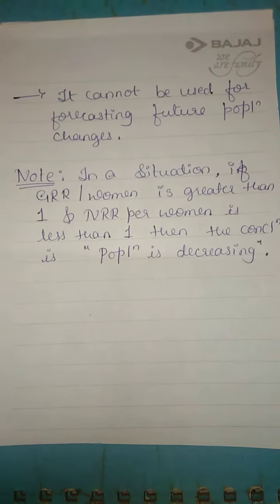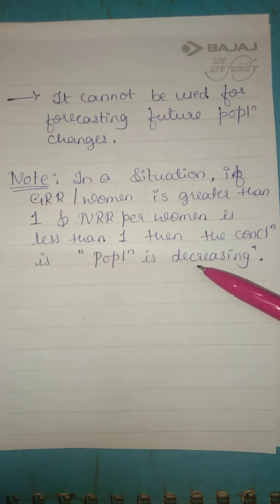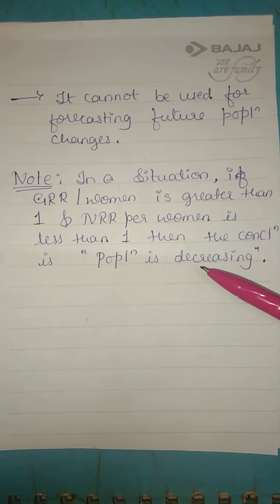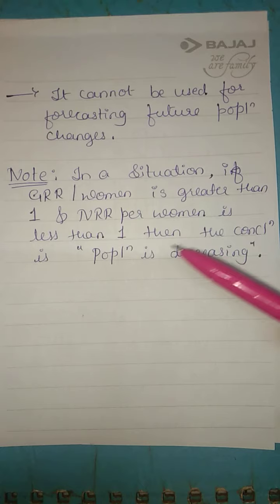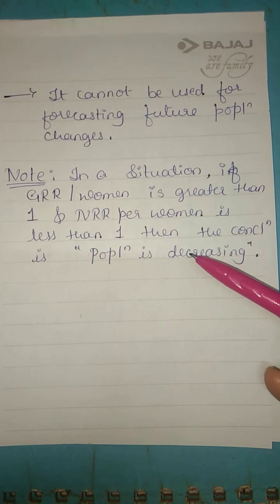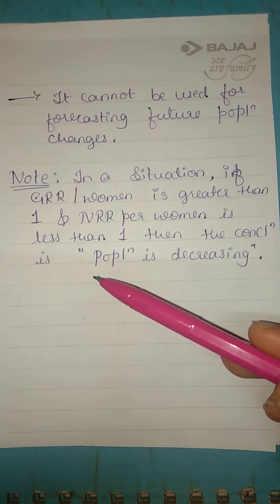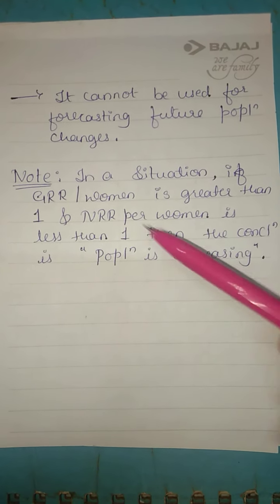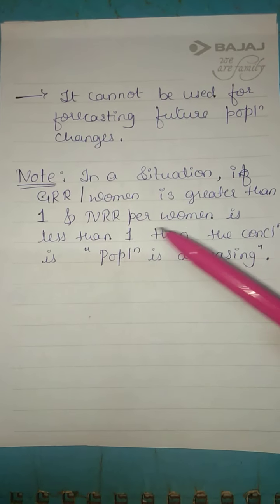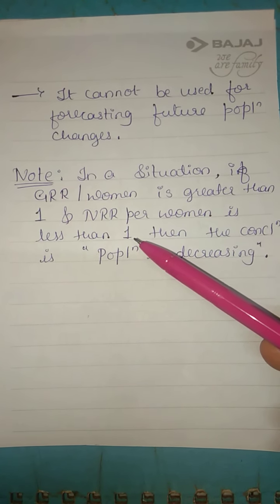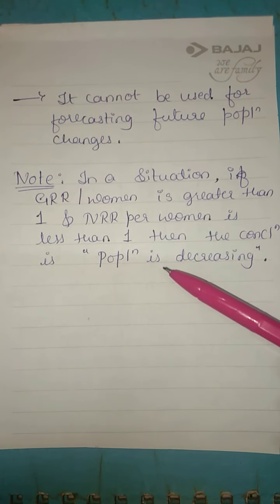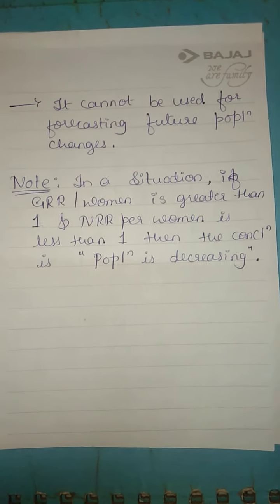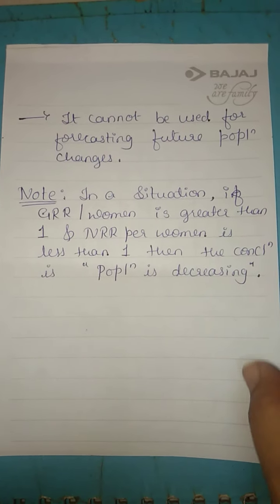Next we have a note here. In a situation, if GRR per woman is greater than 1 and NRR per woman is less than 1, then the conclusion is population is decreasing. If it is so, we can conclude population is decreasing. Remember this. This is very important.